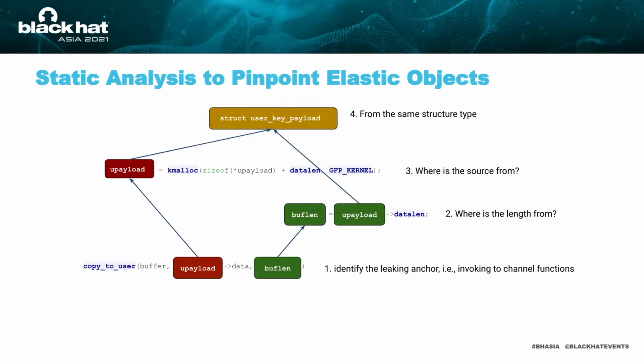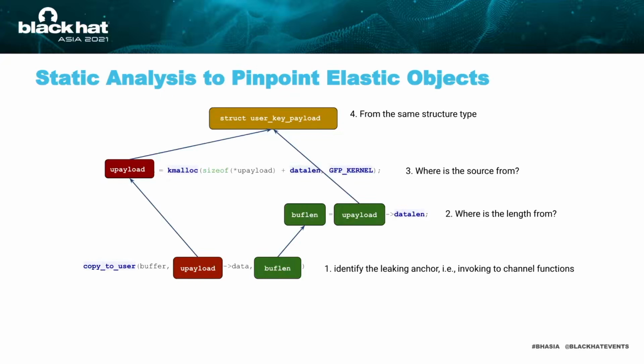The next step is to check where the source is from. In the diagram, the source is the return value of keymalloc. The type of the source is user key payload. We can clearly see that the source and the length are both from the same structural type. Besides, we can learn that this structural variable is on the heap because it is generated through allocation.